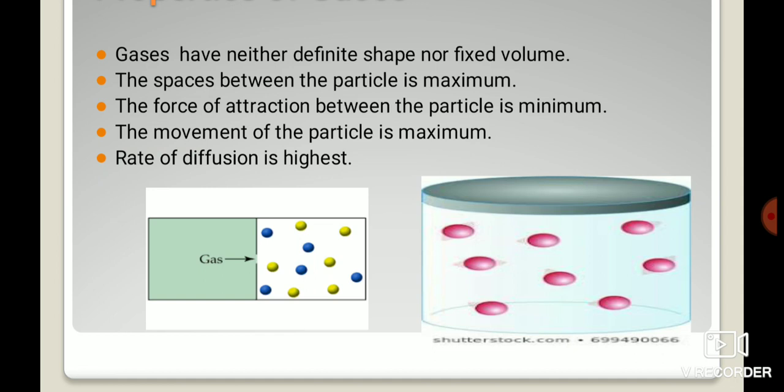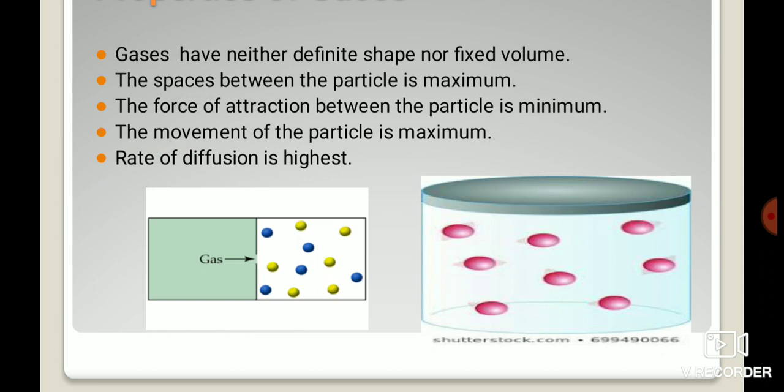The movement of particles is maximum, because they are far away, they are free to move, they are getting the space. Like if you are alone in a big hall, it's very easy for you to move in the whole hall. But suppose there is a hall with 1000 people, is it easy for you to move? No. In the same way here, the movement of the particles is maximum because they have empty spaces and are free to move here and there.